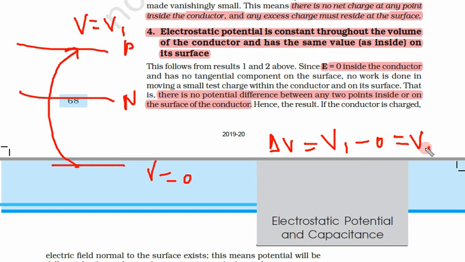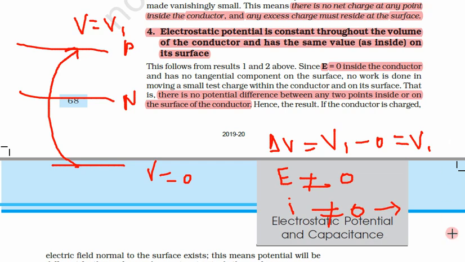There is a potential difference. If there is a potential difference, there must be a non-zero electric field. As soon as there is a non-zero electric field, the electrons will start drifting and there will be a current, and because of that non-zero current, you will die, or you will get a shock.